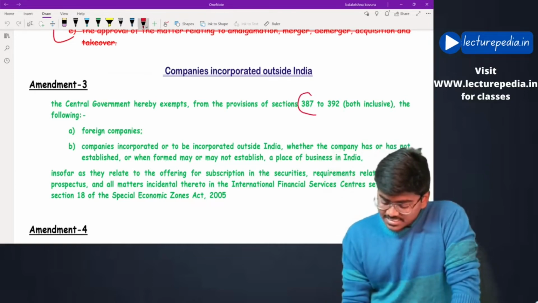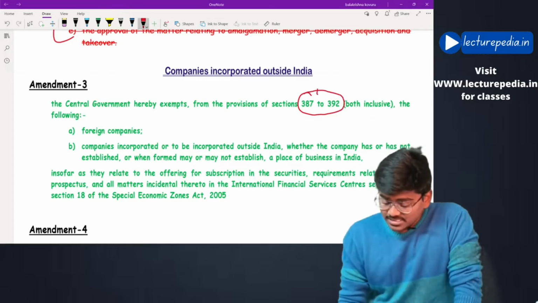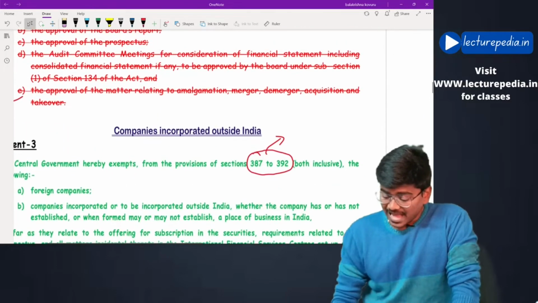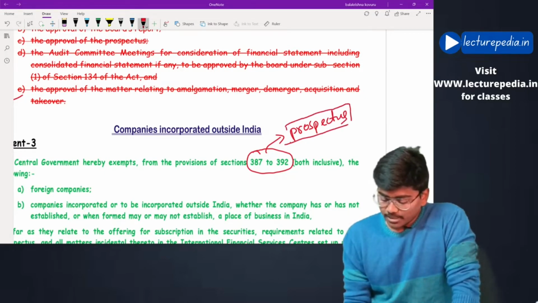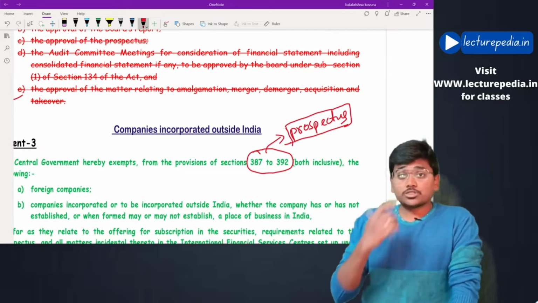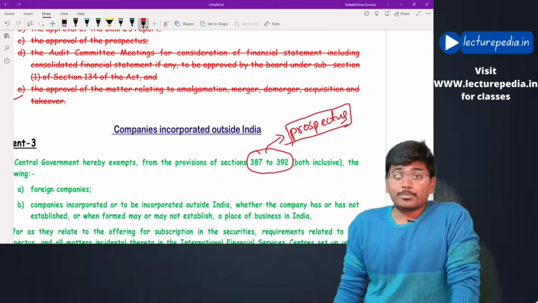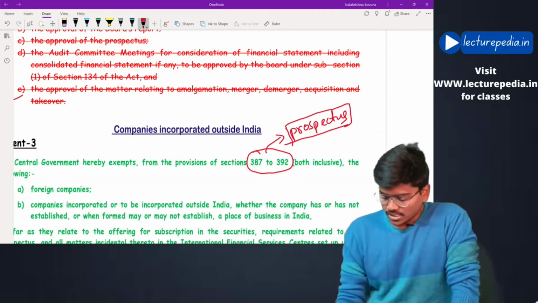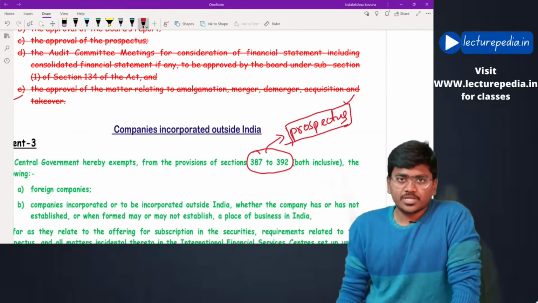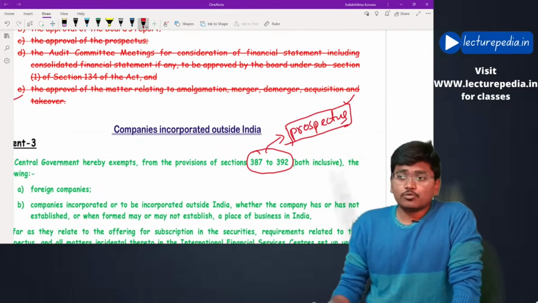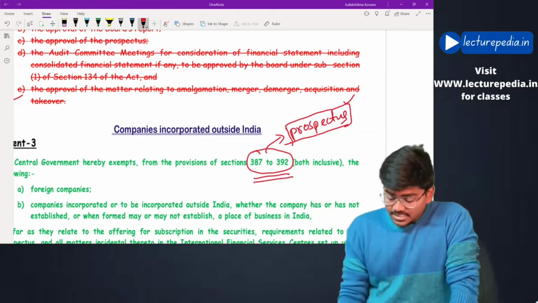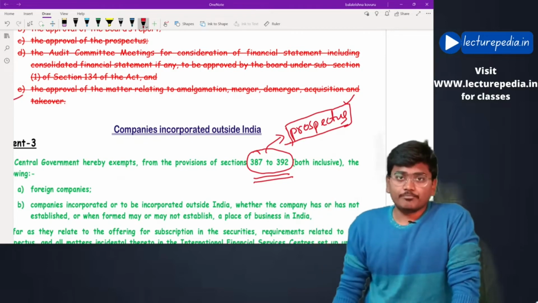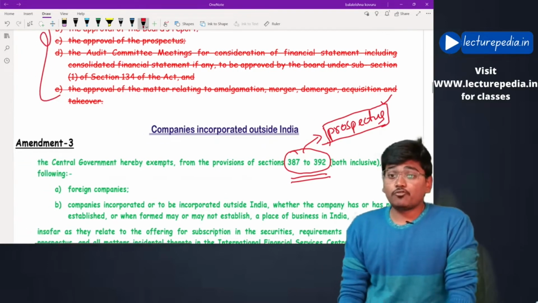Section number 387 to 392. These sections deal with aspects relating to prospectus. Okay, if a foreign company or a company incorporated outside India wants to raise money from public in India, then it has to give the prospectus, and there are various aspects that such a company has to comply with, which were discussed in section number 387 to 392. Now these sections, these 5 sections are not applicable to following companies.